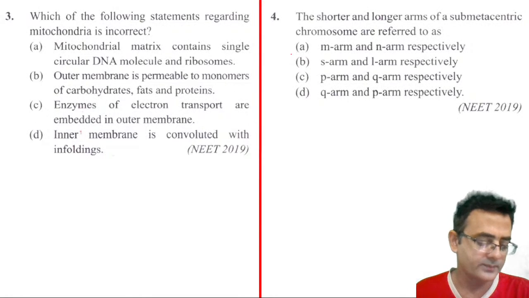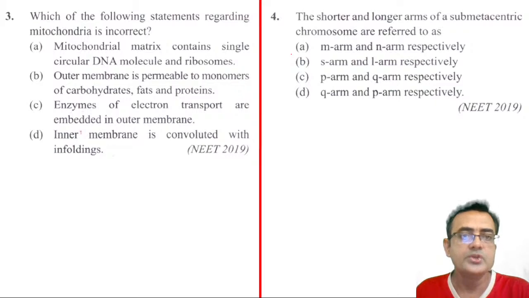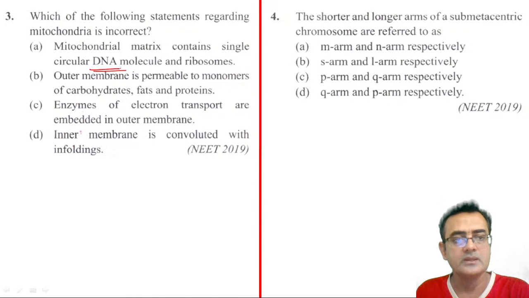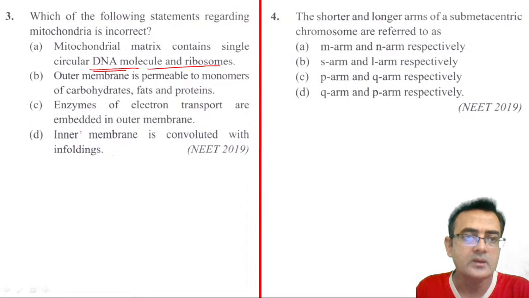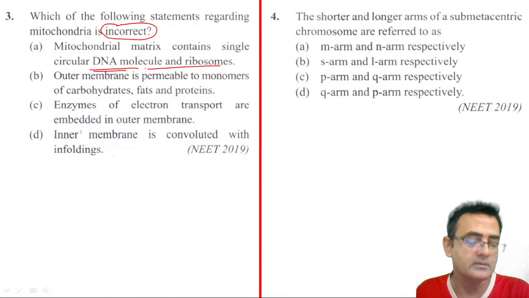Very fundamental question. Third question, which of the following statements regarding mitochondria is correct? Right? Mitochondria they are asking. So the mitochondrial matrix contains a single circular DNA molecule, right? Yeah, this seems correct. Okay, a single circular DNA molecule is there. See, in this kind of question we should be very careful. So this is incorrect. They are asking incorrect, not the correct statement. Okay, so yeah, this is correct. The mitochondrial matrix has a single circular DNA.